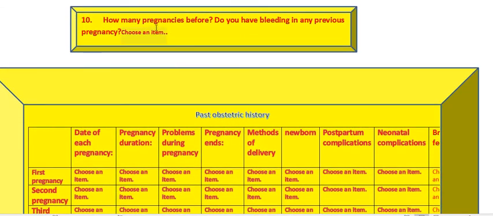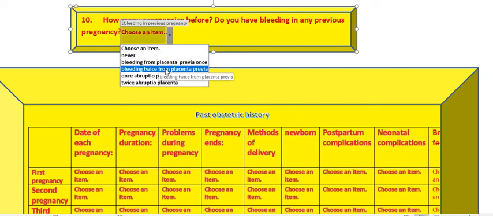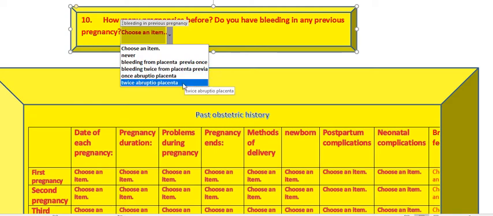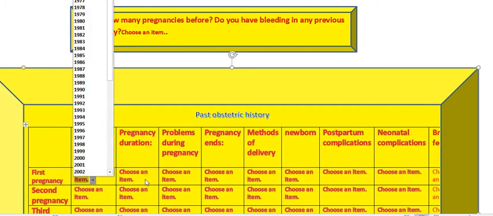And then we ask how many pregnancies she has had, and whether she had previous bleeding in any pregnancy before or not. Did she have bleeding from placenta previa once or twice, or from abruptio placentae once or twice? And we can analyze the obstetric history: